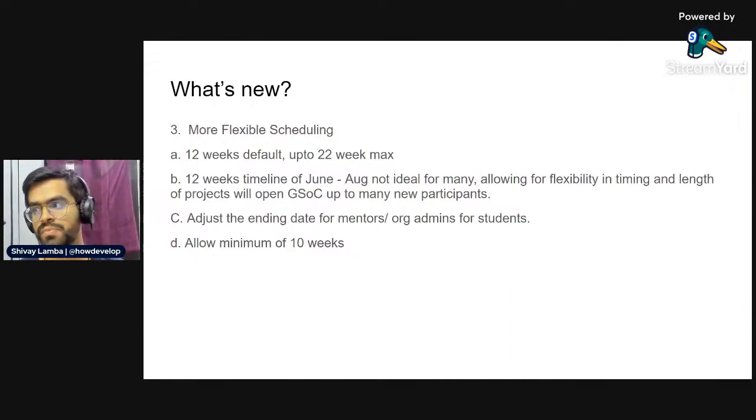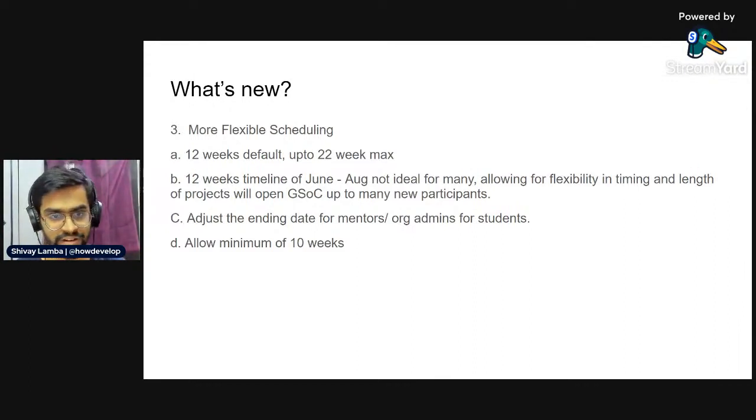But now, because a lot of times students or mentors might face some personal problems, they might want to request to expand the duration of the entire program. So now the program will not be limited to 12 weeks.